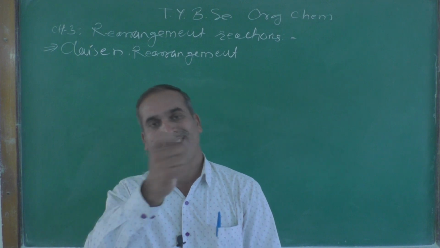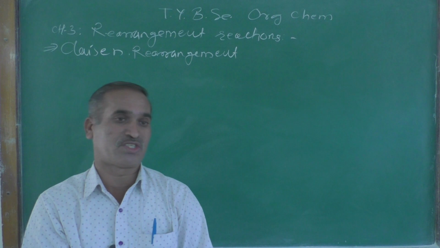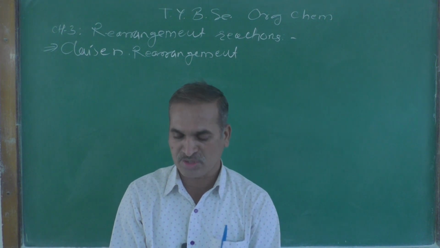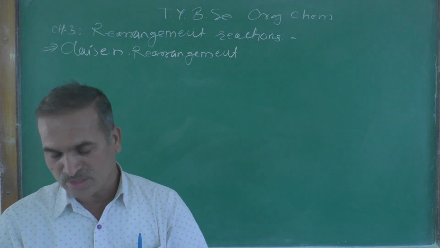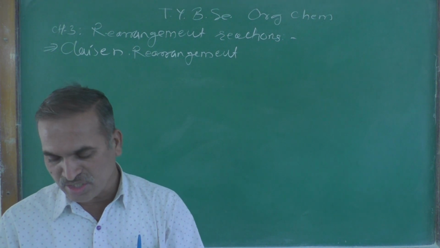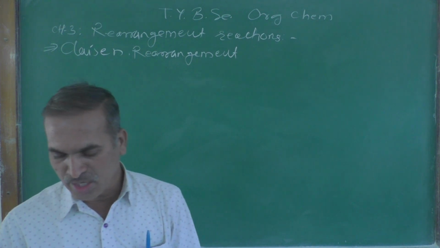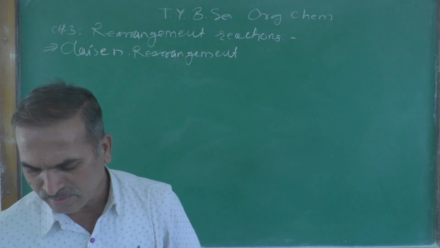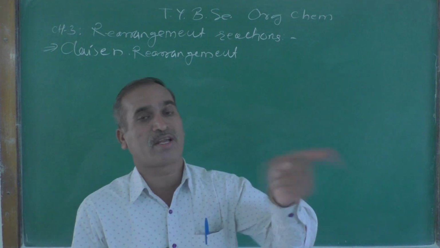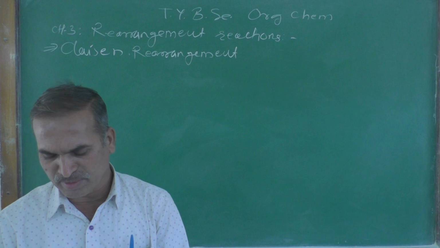That is the speciality of this reaction. Since it is a 3,3 sigmatropic rearrangement reaction, it is known as the Claisen rearrangement reaction. This is the first recorded example of a 3,3 sigmatropic rearrangement reaction.